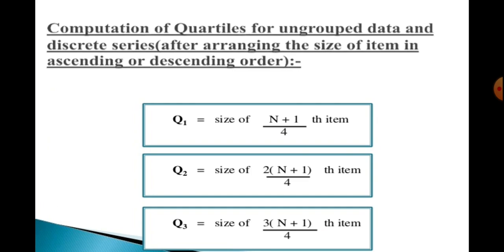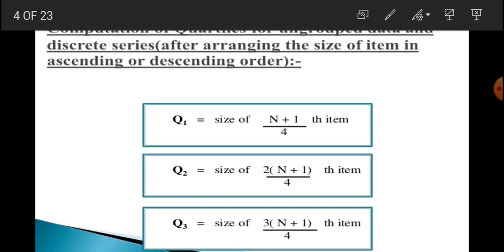Let's discuss the formulas. Dear students, in this topic we will learn how to find the formulas. Q1 is the size of (n plus 1) by 4, multiplied by 1 because it is Q1, so it simply will be (n plus 1) by 4.